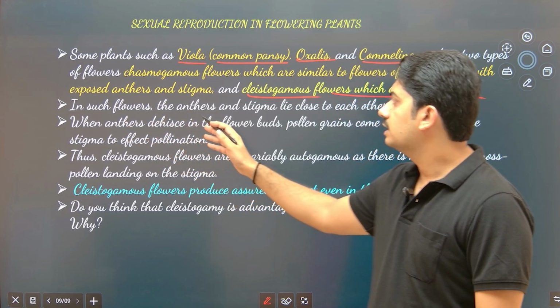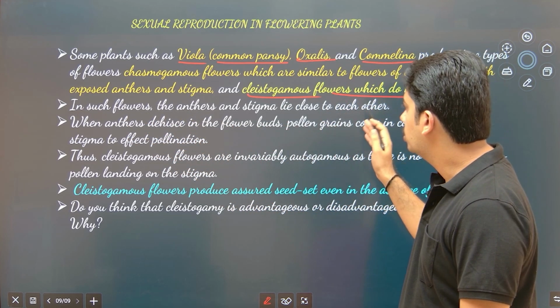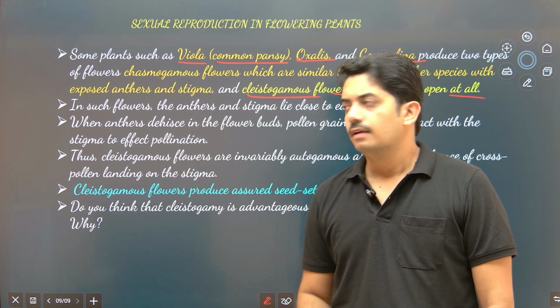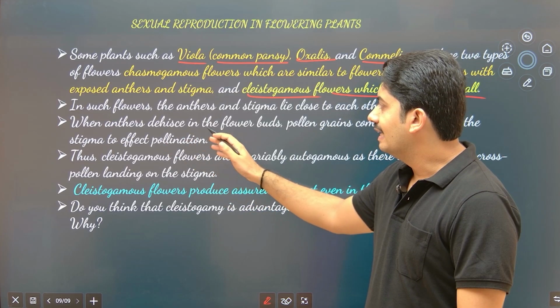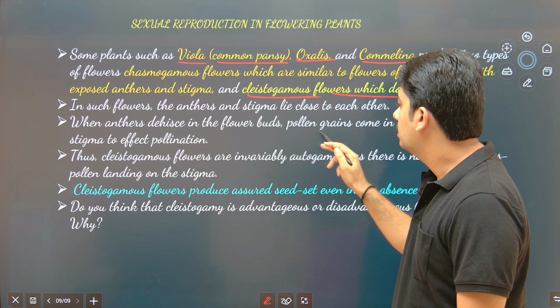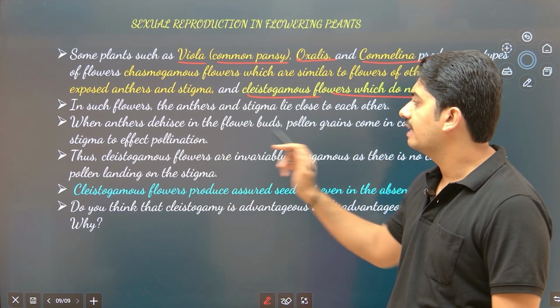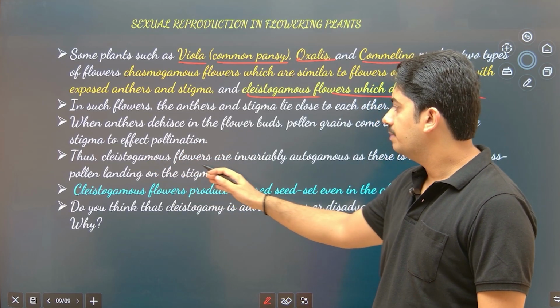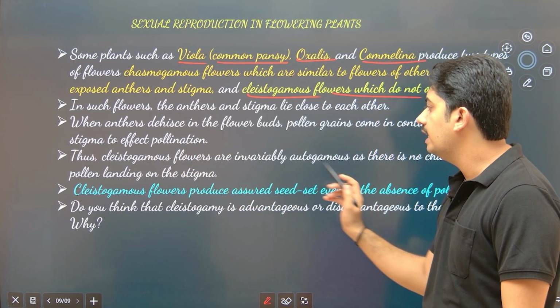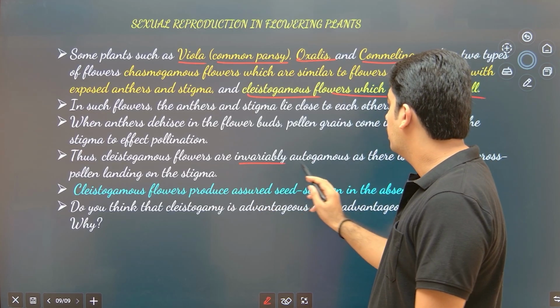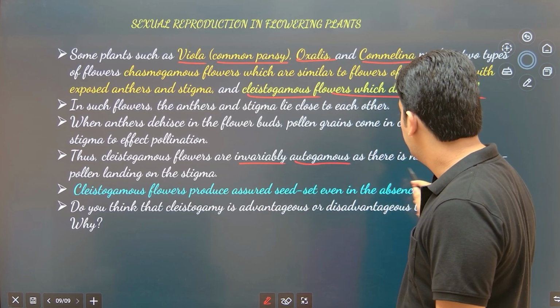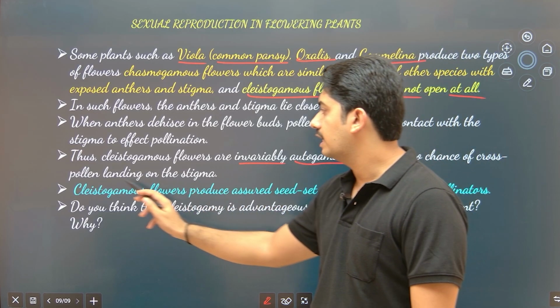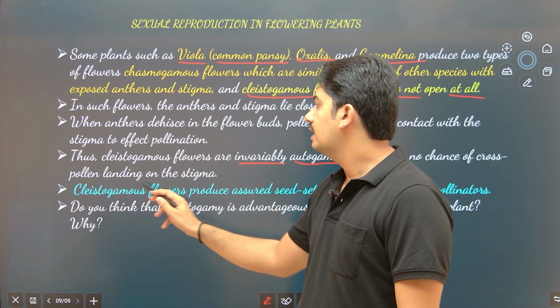So in such flowers, the anther and stigma lie close to each other. When the anther dehisces in the flower, pollen grains come in contact with the stigma to effect the pollination. Thus, cleistogamous flowers are invariably autogamous. This is very important. Invariably autogamous, as there is no chance of pollen landing on the stigma from elsewhere.